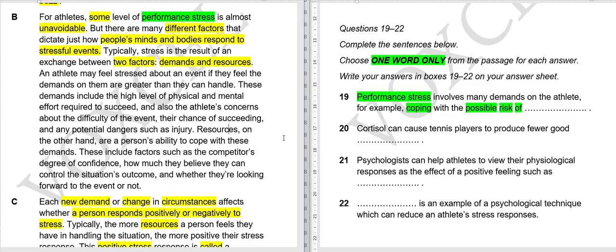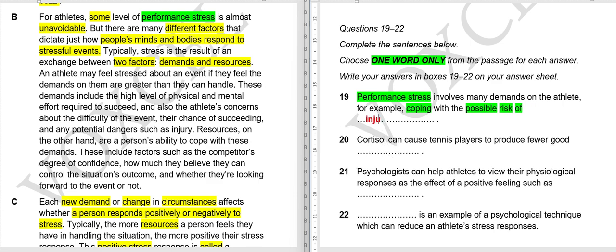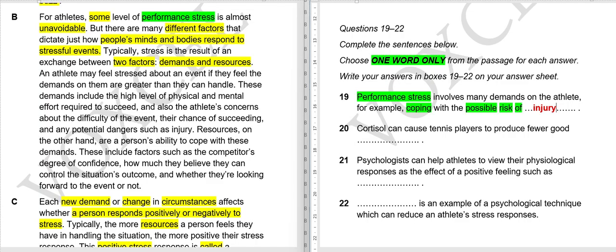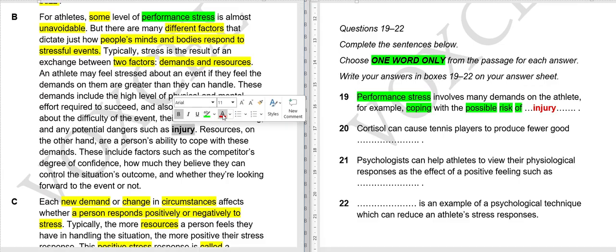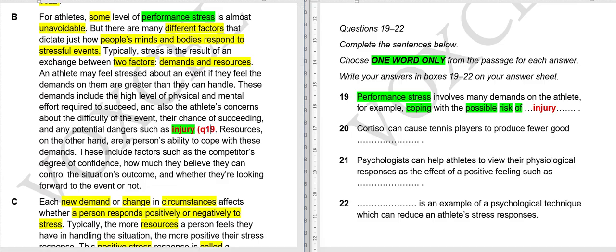Okay, time's up. Let me write the answer here and let's see if you got it right or not. And don't worry, I will tell you why this is our answer. Our answer to this is injury, and it was here. Let me write here question number 19.